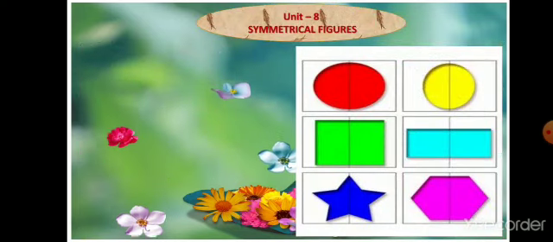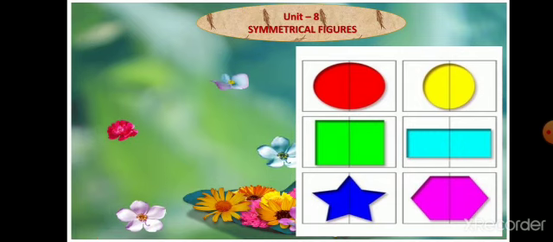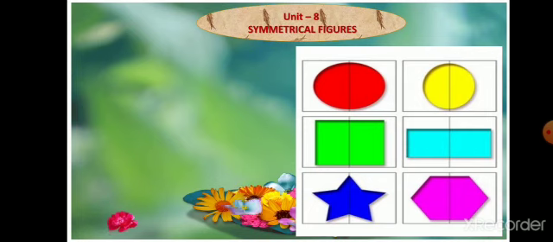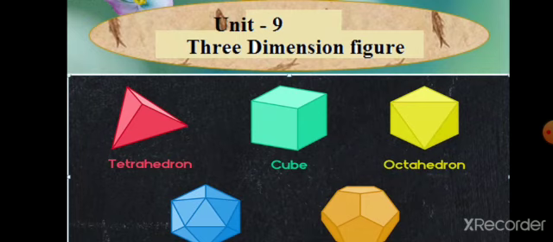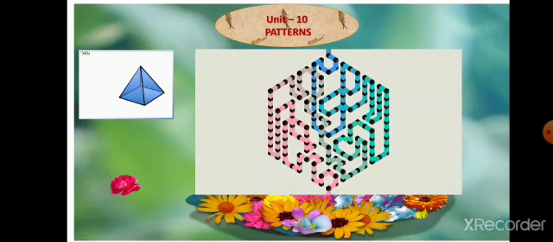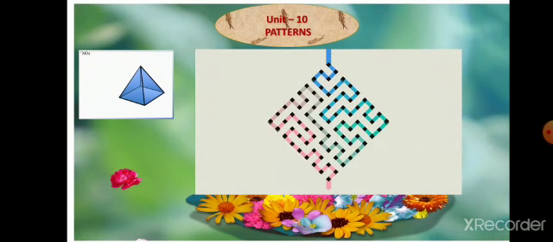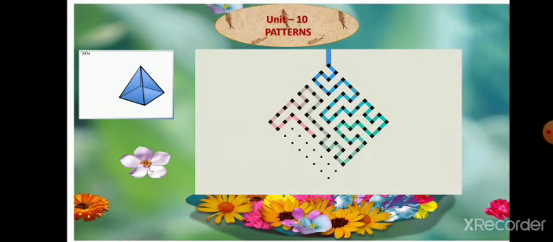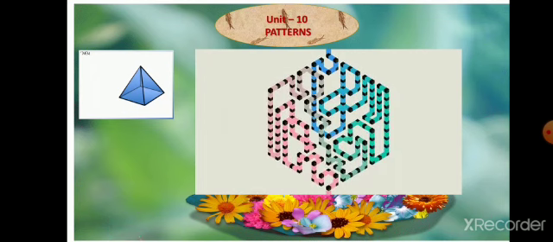Then unit 8, symmetrical figures. So we cut the parts equally, then both are equal, then we call them symmetrical figures. Then unit 9, 3-dimension figures. Cube, cuboid, cylinder, cone, like this type we are studying in this chapter. Then the last one, patterns. So different types of patterns and different types of designs we are making for the home or whatever outside constructions.